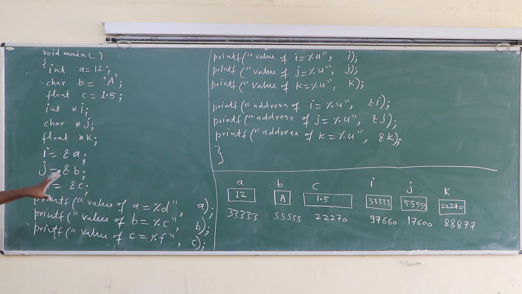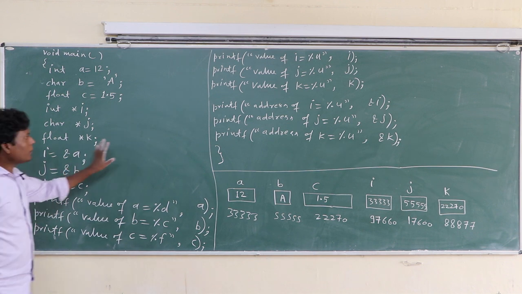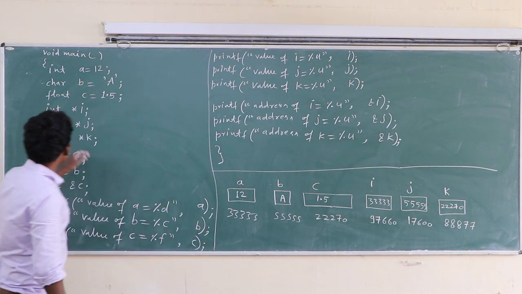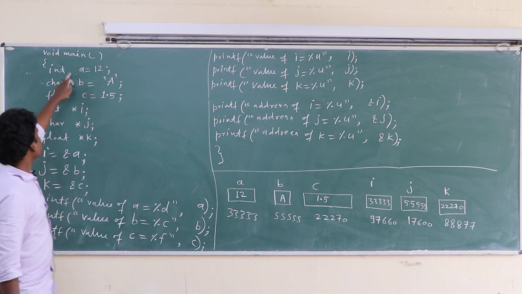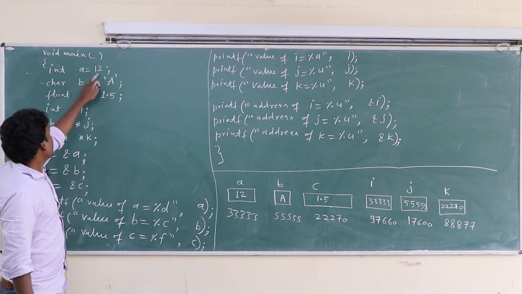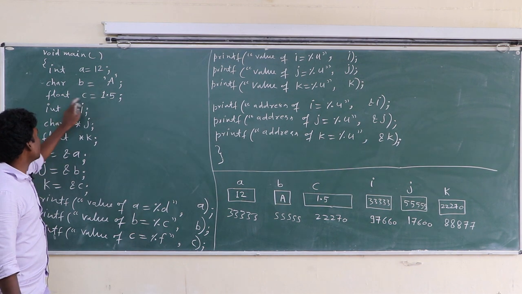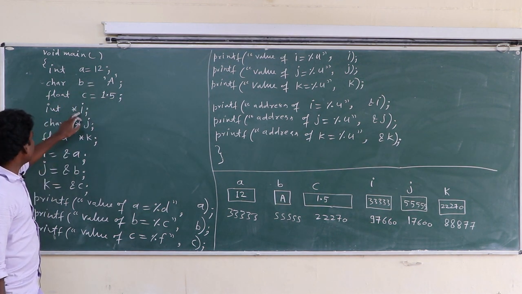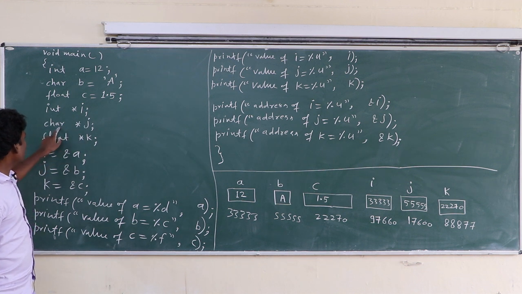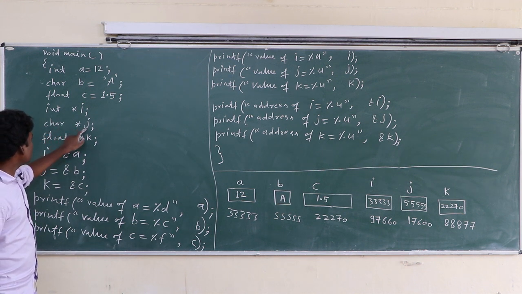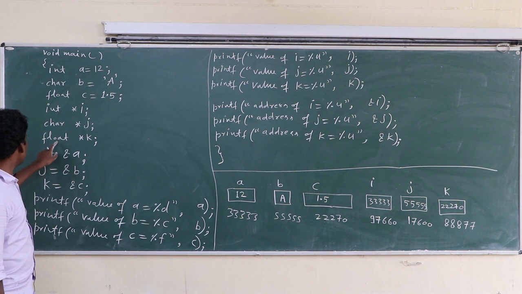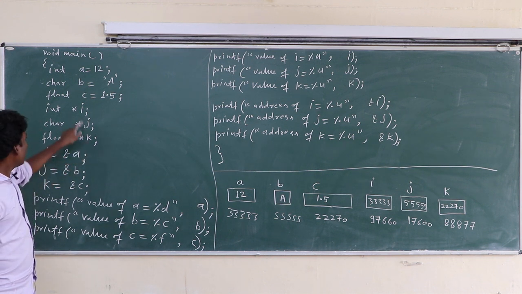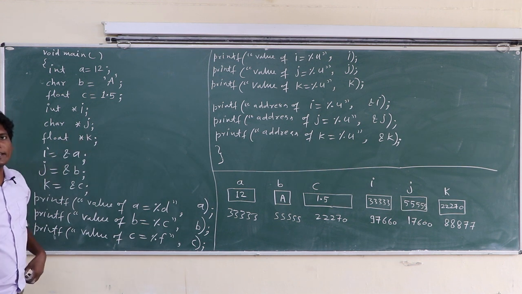So class, what will be the output of this program? Okay, let's start. Class, int A equal to 12, char B equal to 'A', float C equal to 1.5. A, B, C have values. Int *I is a pointer variable. Char *J is also a pointer variable. Float *K is also a pointer variable. I, J, K are the pointer variables.